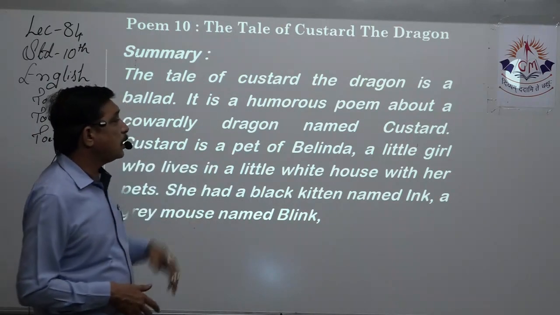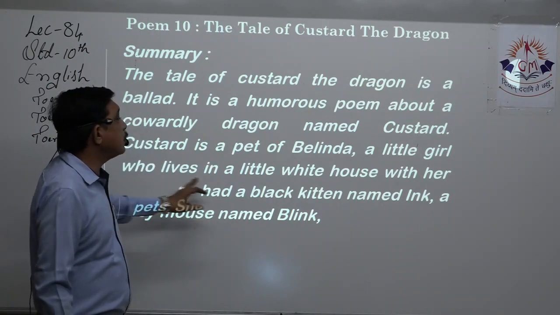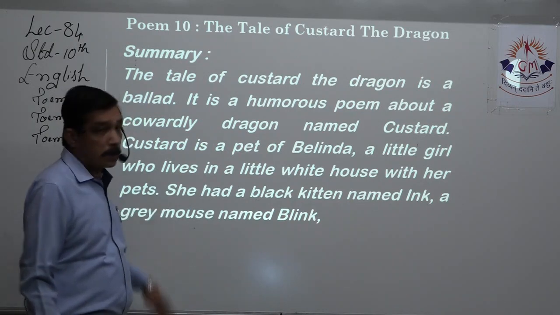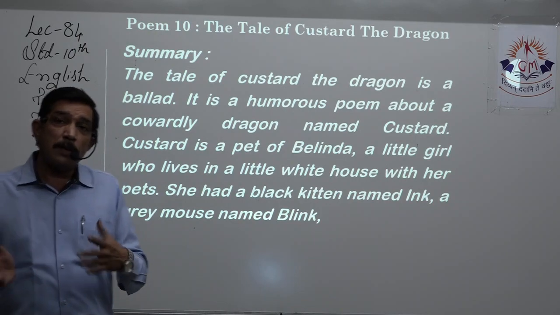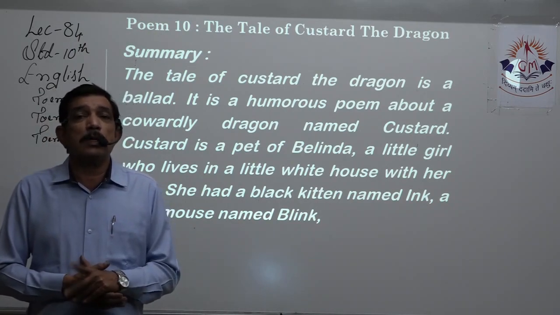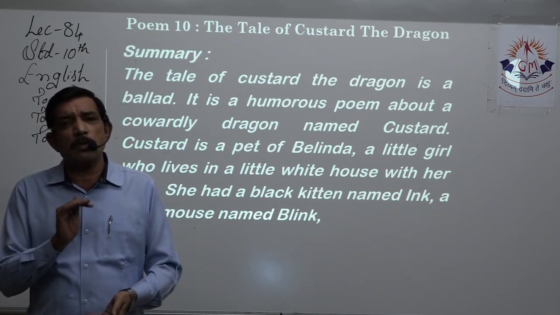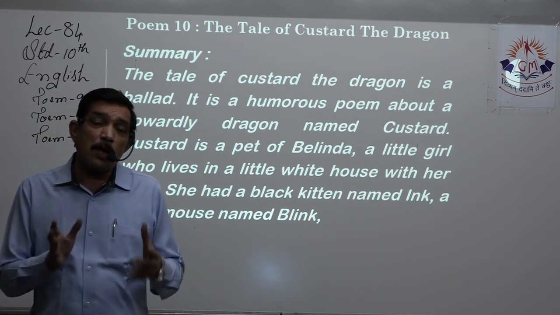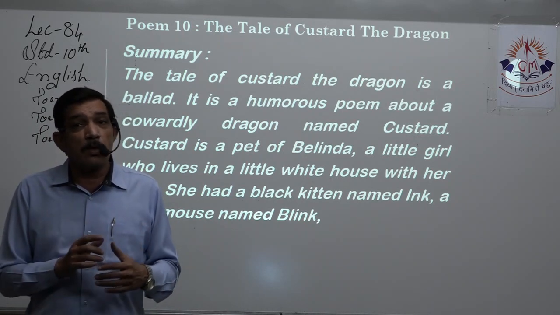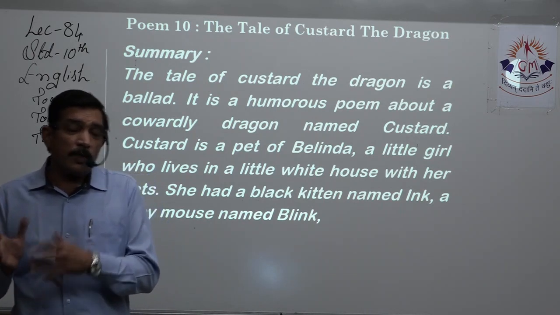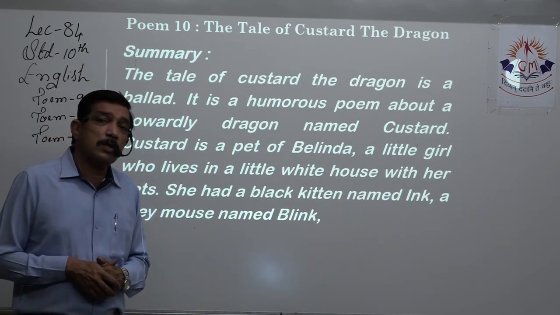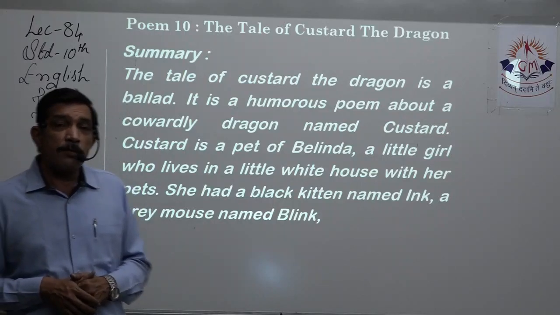Custard is a pet of Belinda. She is a little girl who lives in a little white house with her pets. So it's an imaginary poem, right? And imaginary characters are there. So this Belinda girl is quite small, and she lives in a White House. And we know what a White House is. Yes, it's the seat of power of the US, where the US president lives and his office is there.